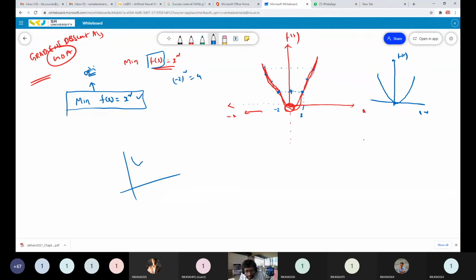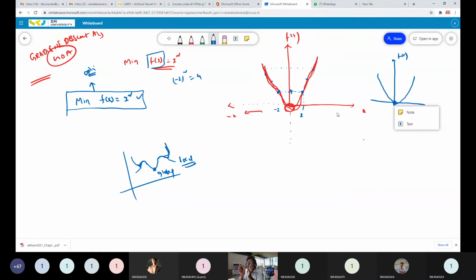Suppose your function is like this, it is not a convex function. It has multiple minimum points, here and here and here. This is one bottom point, this is another bottom point, and this is another bottom point. These points are called local minimum points, whereas this point is called the global minimum point. Whereas in the case of convex functions, your local minimum and global minimum points are the same.